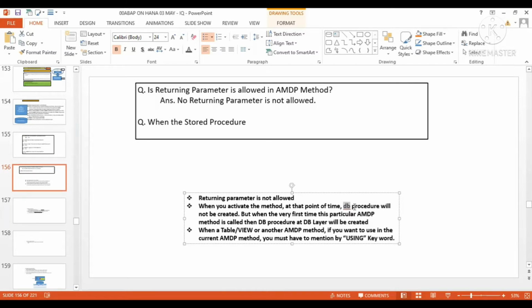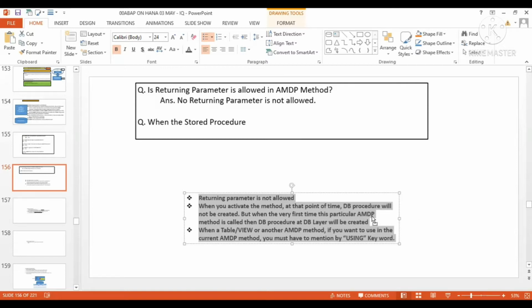Maybe that may be the reason, as you are saying, that at the DB layer it might not be supporting the deep structure. Because deep structures are only created at application level. These do not exist at the DB level. So I think that's why this is not allowed. So that may be the potential reason. I just need to verify. So just verify it, and once you get the answer, I request you to put it in the ABAP ritual group so other people also will come to know.